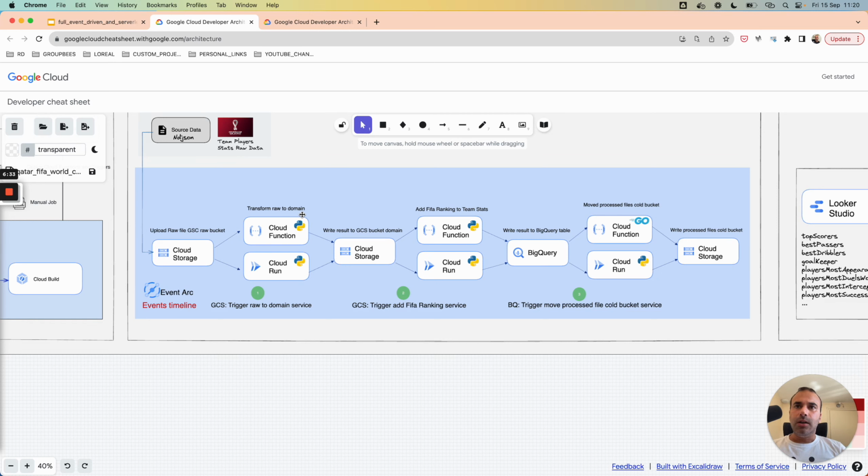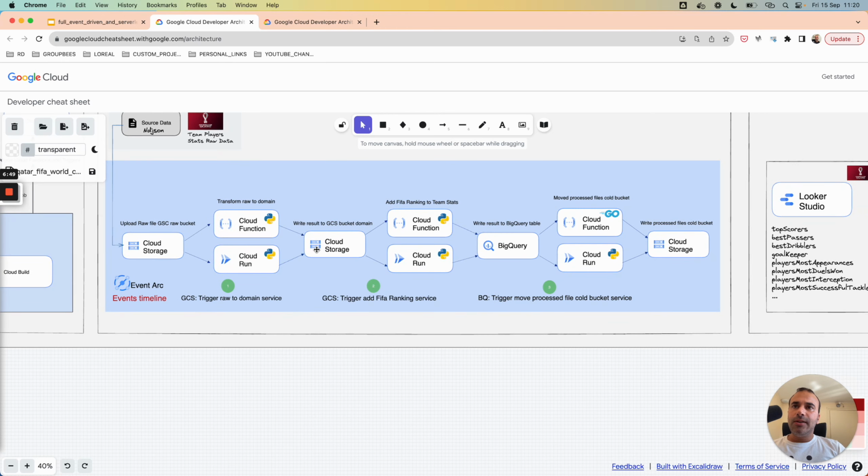We will apply business rules to aggregate per team, and we will calculate some elements per team. Then we will write the result to another Cloud Storage bucket. This bucket is dedicated to domain data.